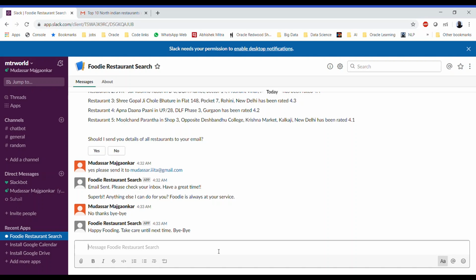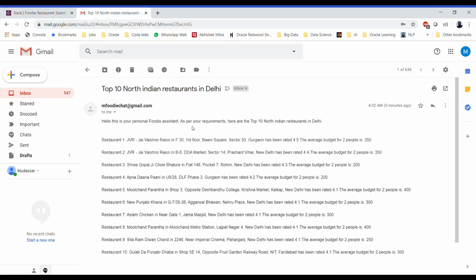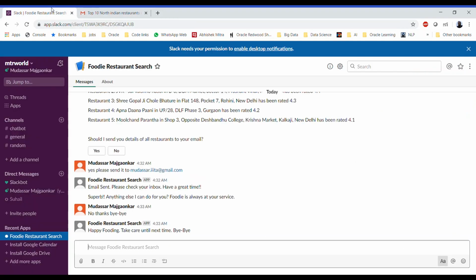Also, one more thing we saw is that instead of using a particular cuisine name, we are using the dish name, and the dish names are properly mapped to the particular cuisines. Here we used butter chicken, and it has been properly matched to the North Indian cuisine, and then it displayed the top 10 North Indian restaurants in Delhi, as we can see over here. So that's one more storyline that we have verified using this Foodie chatbot.